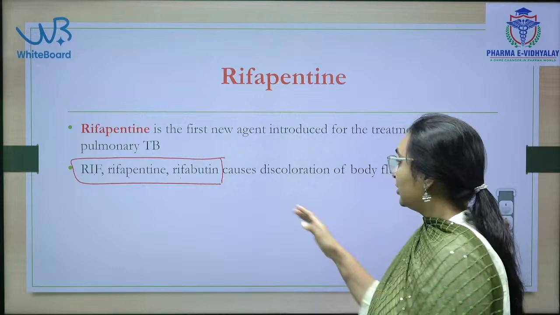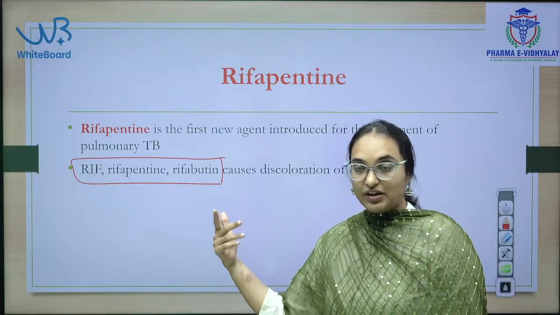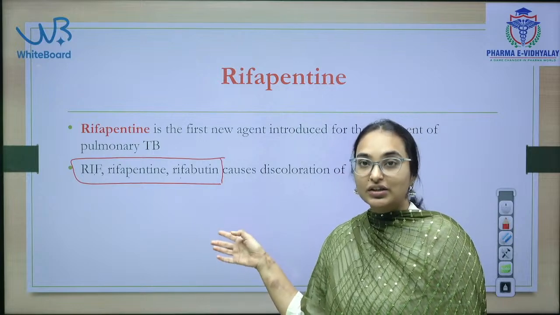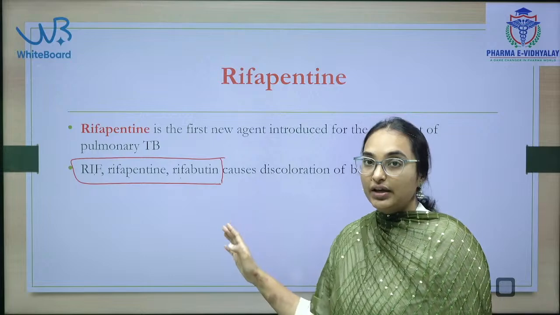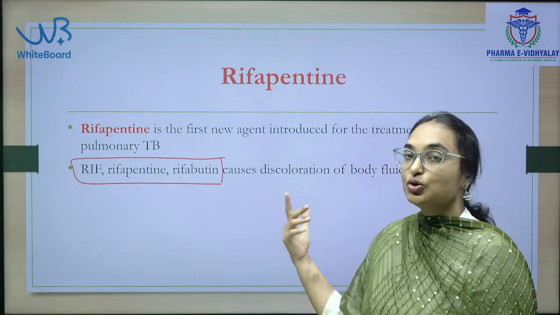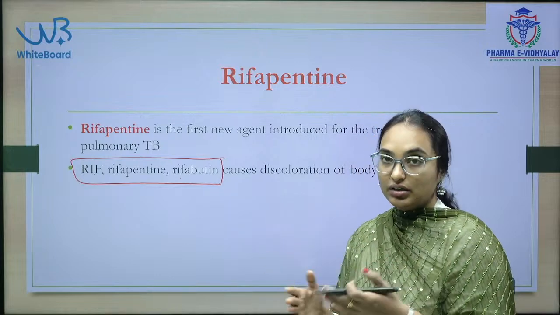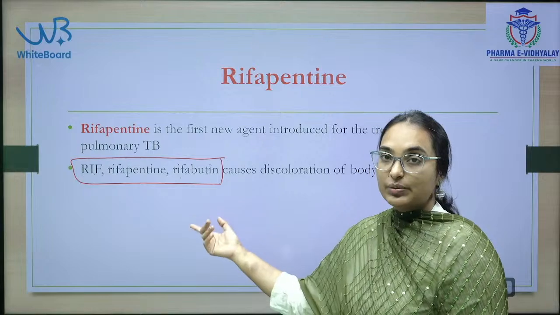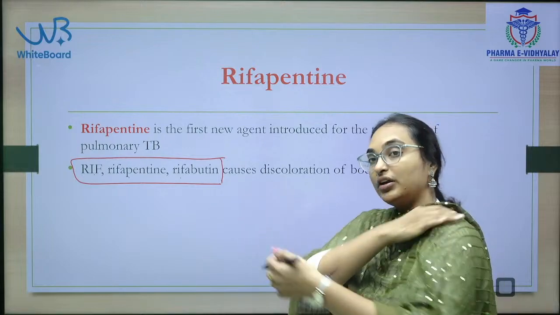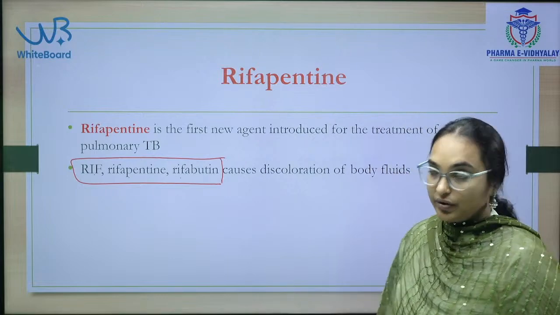Because after dispensing the rifamycin drug, if the patient is complaining about the discoloration of the urine or tears or any of the body fluids, then the pharmacist should know that it is not a panic kind of thing. This is common with the semi-synthetic drugs.